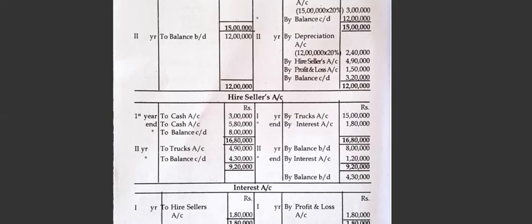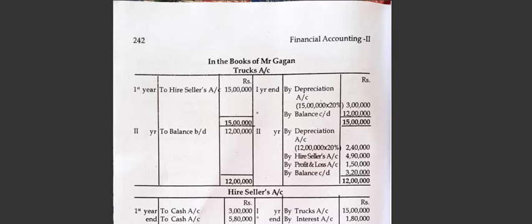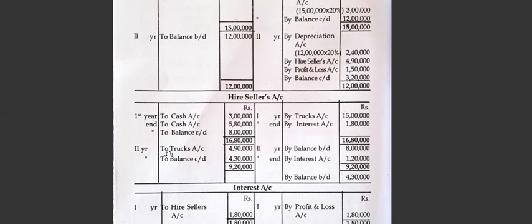4,90,000. So here to truck account, the repossessed value we have taken, because these assets they have taken in from him. So 4,90,000. Now what is the balance remaining? Bring the balance. This interest you charge, transfer to profit and loss account. Now here you have written to truck, right? To truck account 4,90,000. If it is to truck, it means come to the truck account by hire seller.